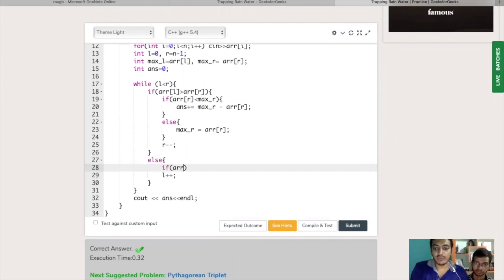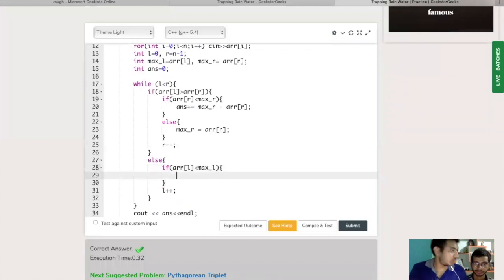If array of L is less than L max, then what do we do? We compute the answer, because it is shorter than the left support. If it is shorter than the left support and the left support is also shorter than the right support, then the current building is smaller than both left and right.